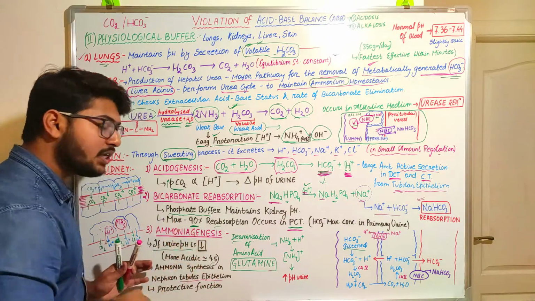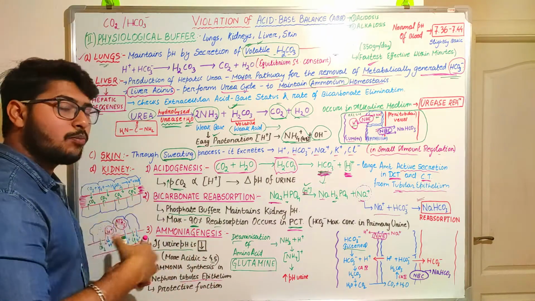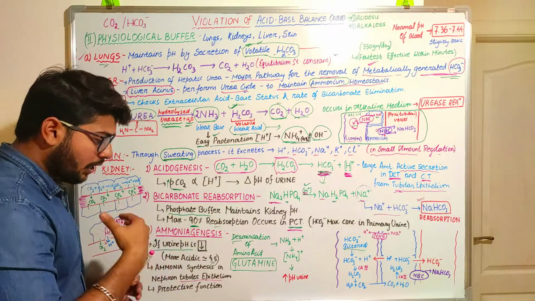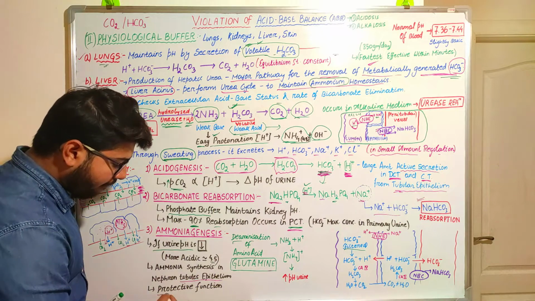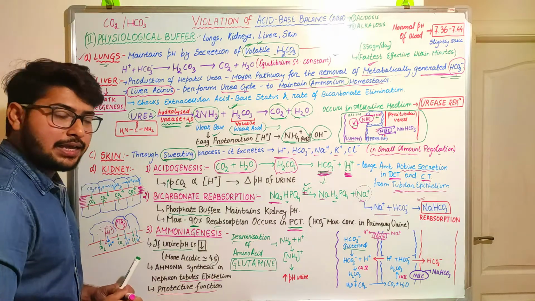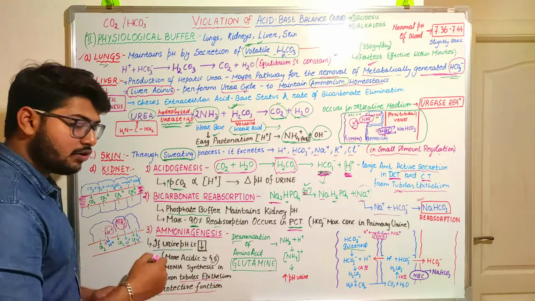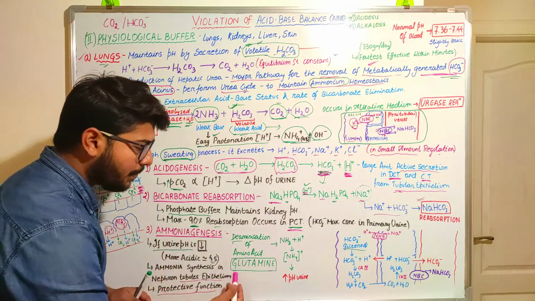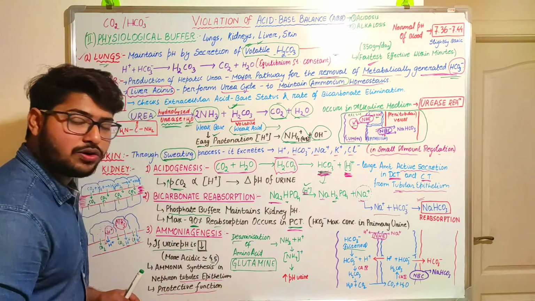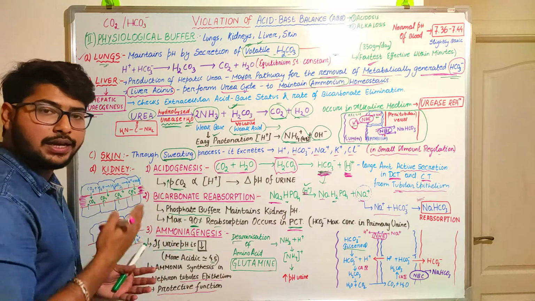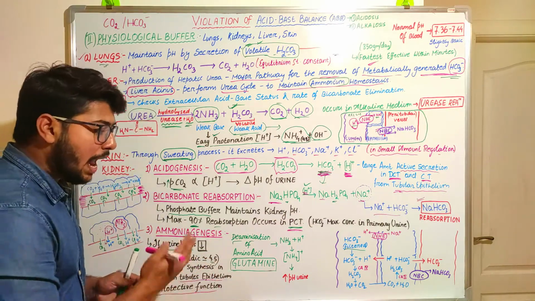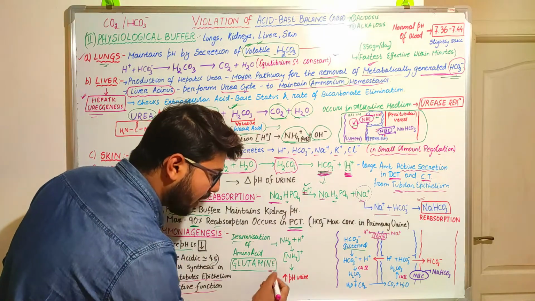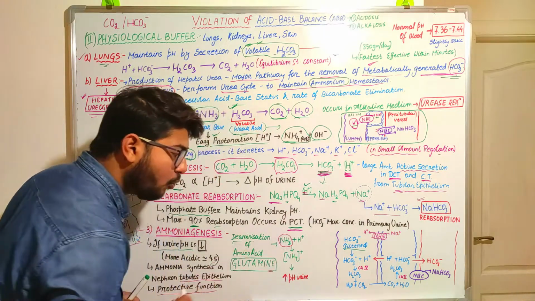So in those conditions it produces ammonia, and ammonia is a weak base and it helps to protect the kidney. So it is a protective function of the kidney that is produced when there will be a decrease in the pH. So what happens? The deamination of the amino acid, that is glutamine, of the renal tubular epithelium. There will be deamination of the glutamine, and this glutamine, after deamination, will produce the ammonia.